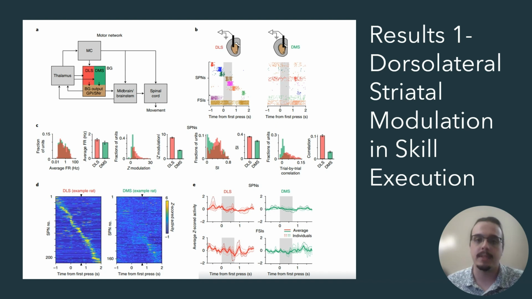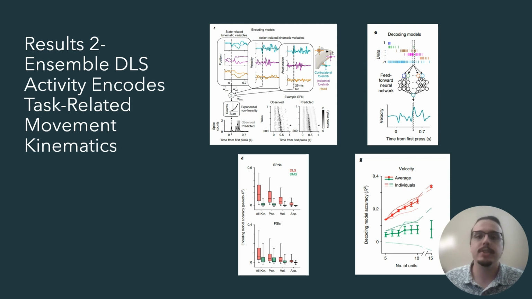Each of the above figures show a statistical correlation or preference for DLS activity over the DMS when performing the task, but the most significant takeaway can be found in figure E. It shows activity in each region average in bold, with the IPI window highlighted in gray, showing a greater degree of activity in both spiny projection neuron and fast spiking interneuron in the DLS across the population relative to the DMS. Now that we've sufficiently shown a correlation between DLS activity and expert movement performance, if the policy is being developed in the DLS, some association between neural units within it and the position or velocity of the effectors of the rats should be learnable.